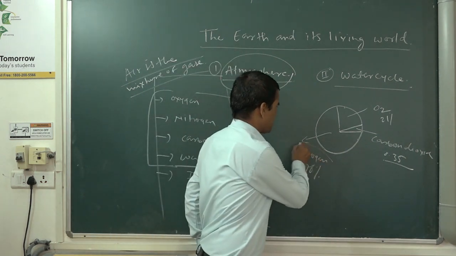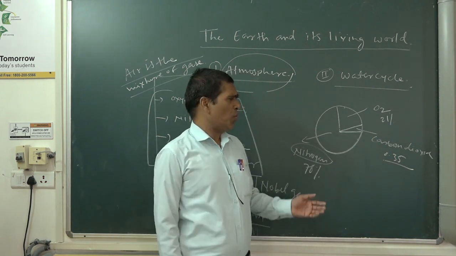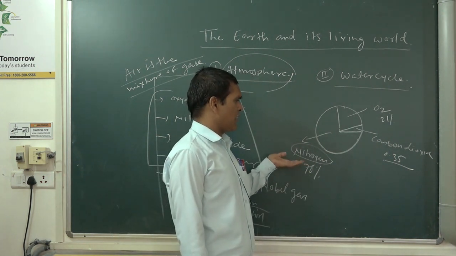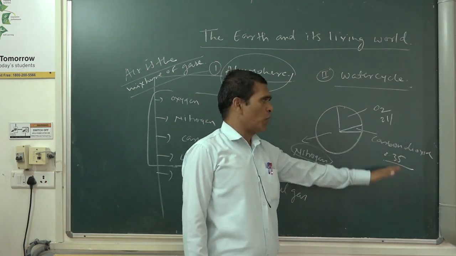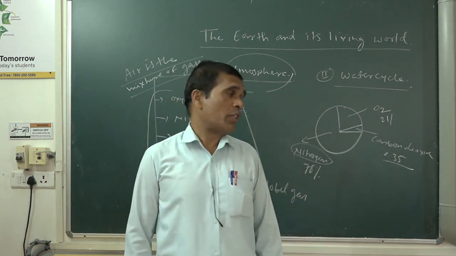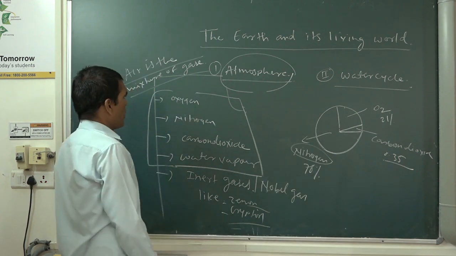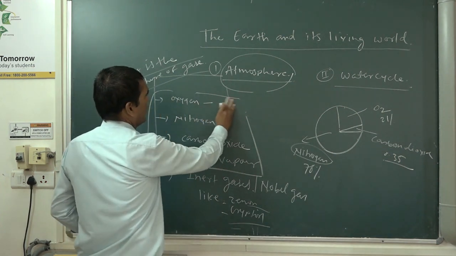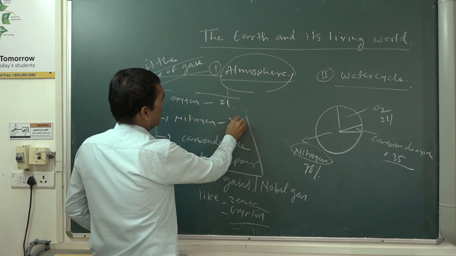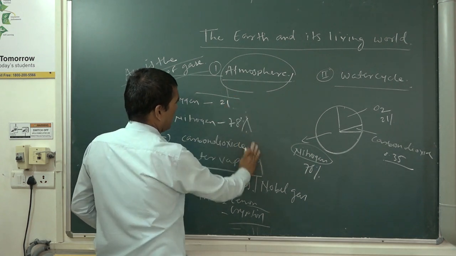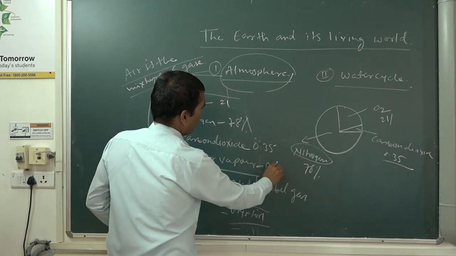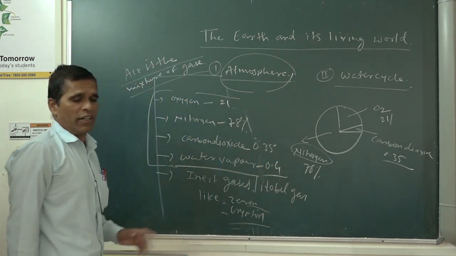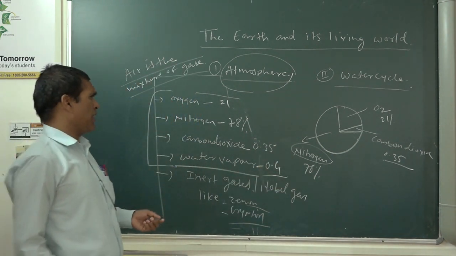Nitrogen is the largest gas present in the air, 78%. Oxygen 21%. Carbon dioxide 0.35%. Water vapor 0.4%. This much percent is there. Now you have to understand and keep that in mind.